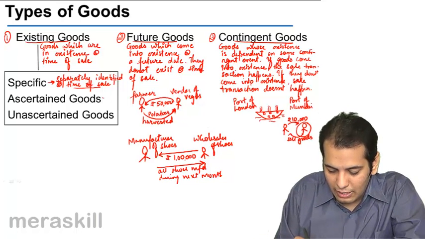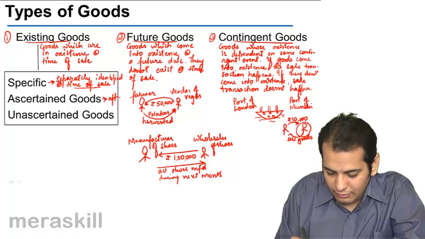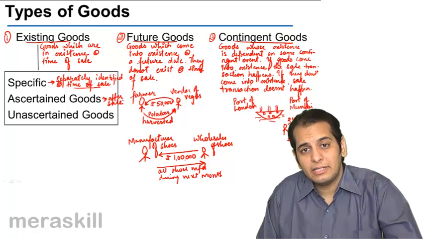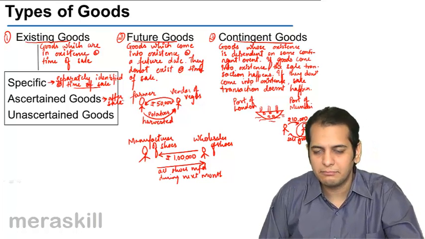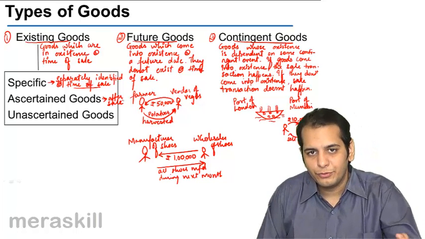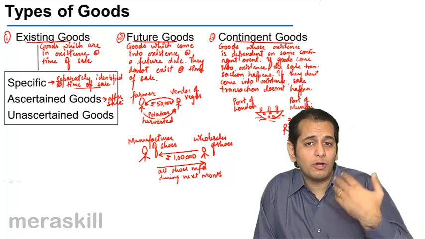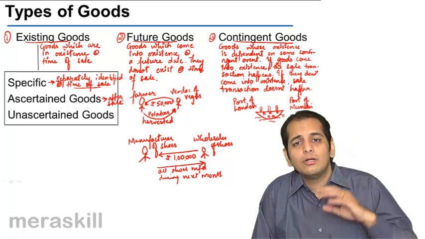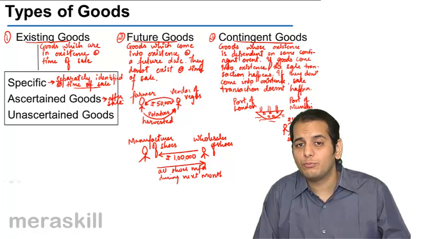When the goods are separately identified after sale, the goods are separately identified after the transaction of sale. I'll give you an example. You go to a shop to buy biscuits. You tell him what biscuits do you want. So he tells you, you don't bother, you don't worry, you go to your home or you go to the market, wherever you want to go.